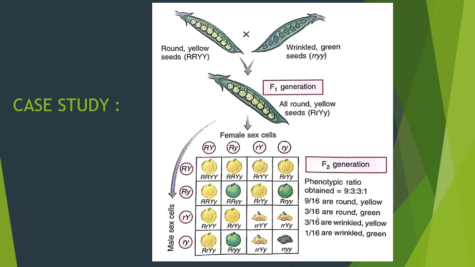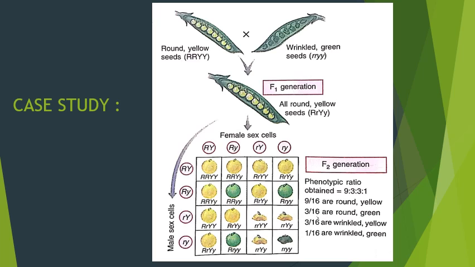In the second row you have 2 green, those are round and green, and in the last, that is the fourth row horizontally, the second one is round and green. So 2 plus 1 is 3, so 3 round and green. Now let's count wrinkled and yellow.